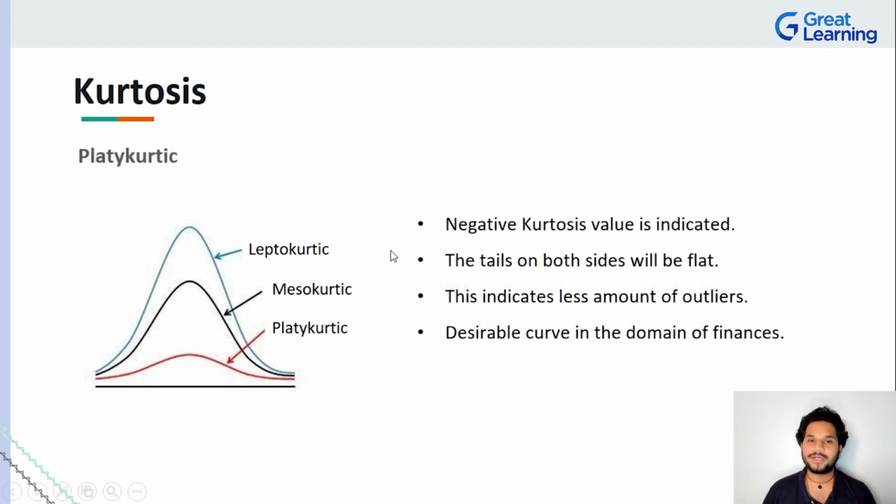Fantastic. Mesokurtic done, leptokurtic done. What about platykurtic? Platykurtic indicates that there is certain negative kurtosis. It means that your tails are very much flat, right? See, platykurtic has a tail which is only a slight angle that goes up and down. This is like a very tiny hill that is maybe next to your house. Mesokurtic is maybe something like the Western Ghats. Leptokurtic is something like the Himalayas, right? So think about that.